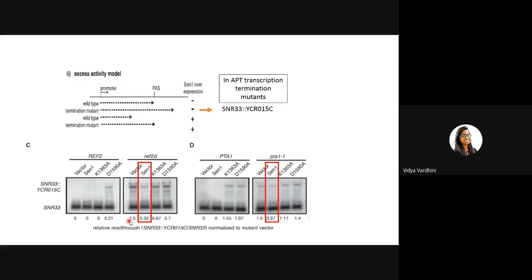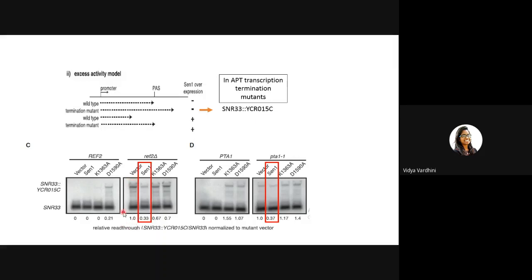If you see the numbers here, in this case, this is the temperature sensitive termination mutant, right? So we are looking at these two cases. In case of empty vector, you are looking at a very thick band of this readout, SNR33.